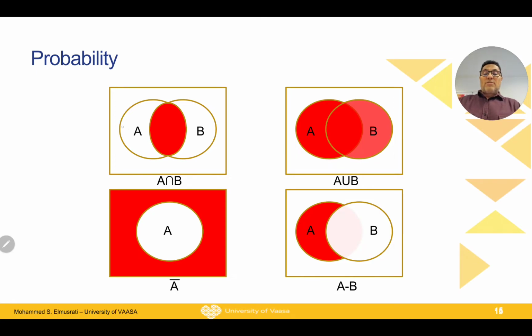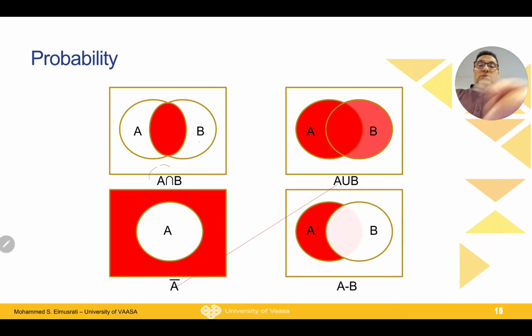When we have event A and event B, this region is A and B, the intersection between the 2 events. Here is A or B, which means all events in A and in B both. Here the A complement means every element which is not in A but in the sample space. Here is A minus B. You can simplify and visualize those theorems by using these Venn diagrams.